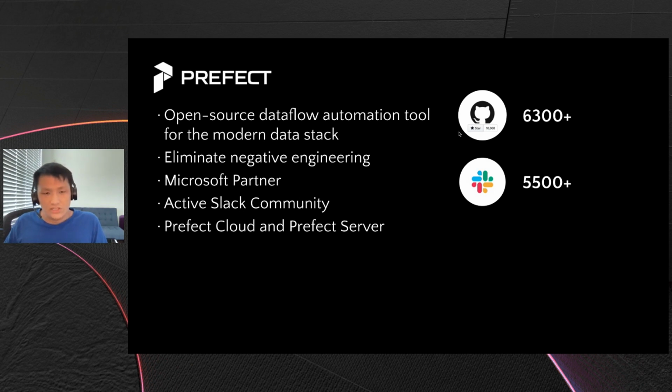We have two main offerings. One is Prefect Cloud, and the other is Prefect Server. Prefect Server is a self-hosted version of our service where people set up the server and the UI on their own infrastructure. Prefect Cloud is our managed version of the offering. Prefect Server is entirely open source, and people can grab it from GitHub. Prefect Cloud comes with 10,000 free task runs, and people can get started by making an account through our self-service platform and use Prefect today.